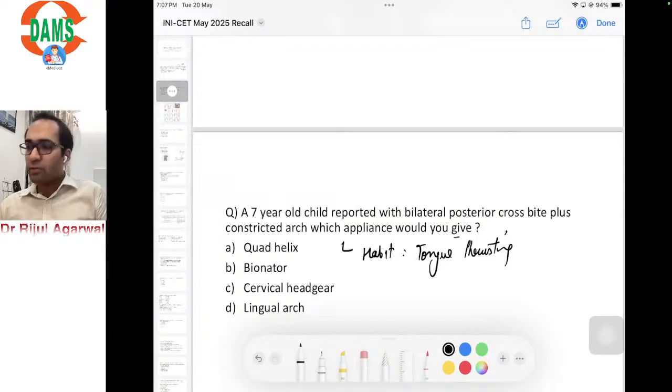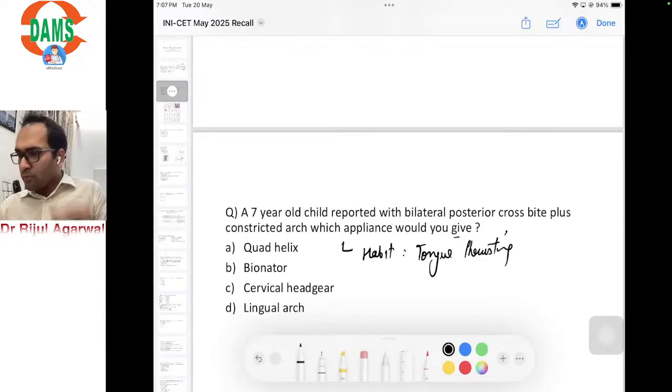Nevertheless, the answer won't change, but the concept which I'm trying to explain to you would be of great help, because some said the habit was also mentioned, so they were not able to answer because none of these appliances would have been able to correct the habit. So some of the students left the question or did not attempt it.